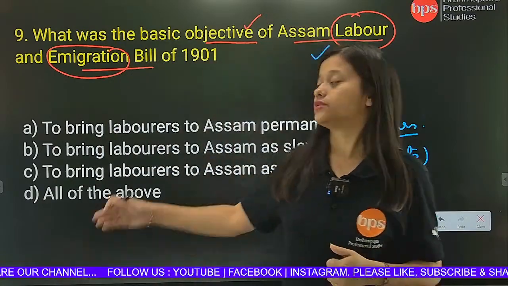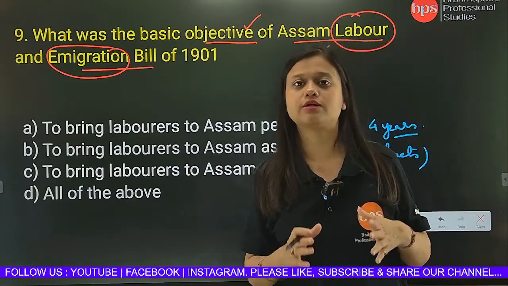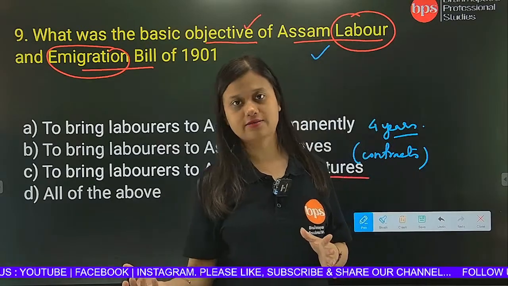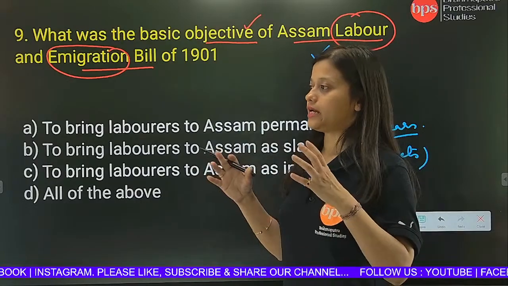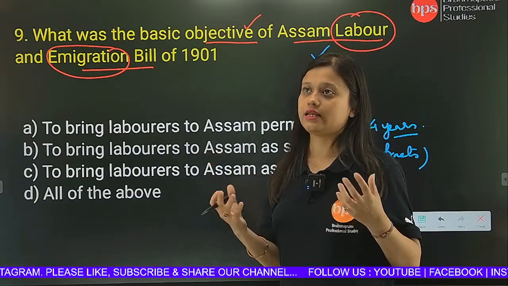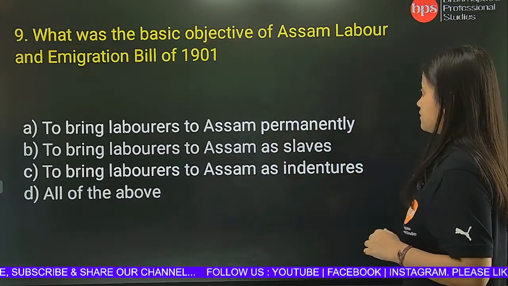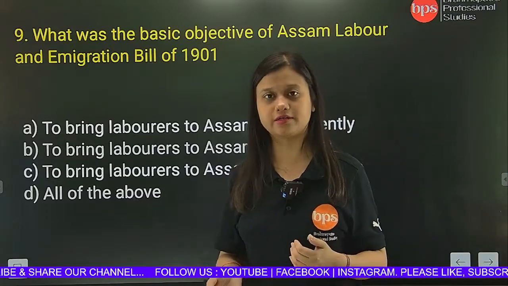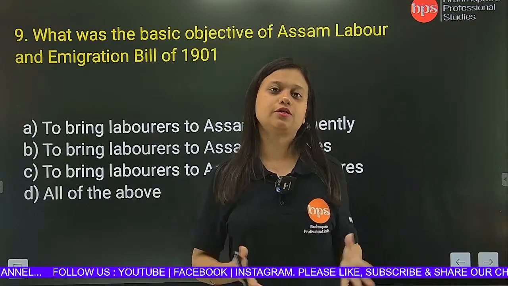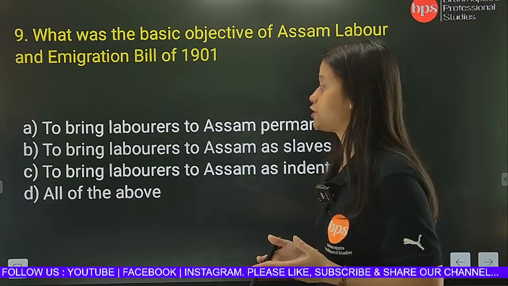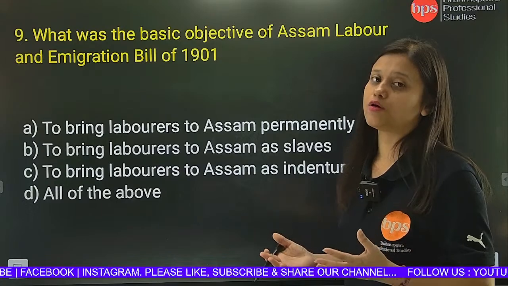So that's why this particular Assam Labour and Emigration Bill was passed, to bring the labourers to Assam as indentures in the form of contracts, so that they will work for at least 4 years, and then the manager or the entire tea garden or the entire tea industry will not have to suffer huge financial losses. Okay. But did they stay as contractors? No, they did not. After 4 years also, they had to continue working as labourers, and even today we see that we are living or coexisting together.